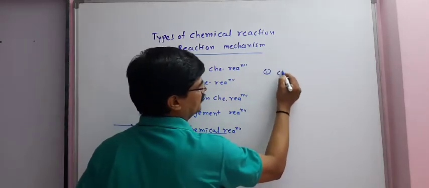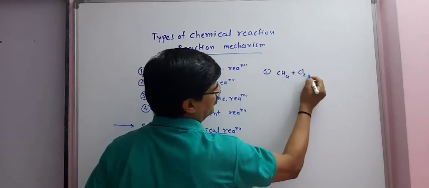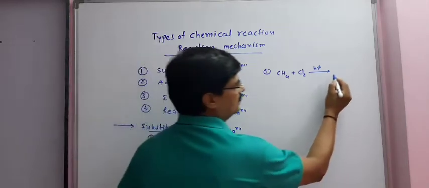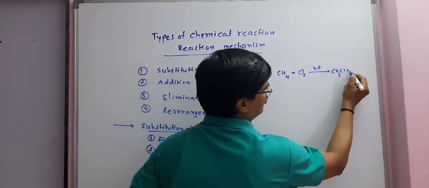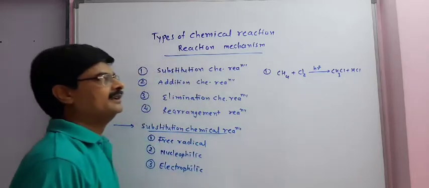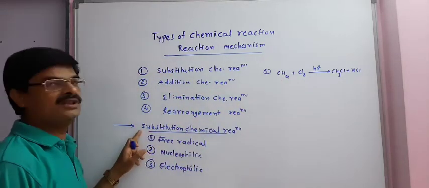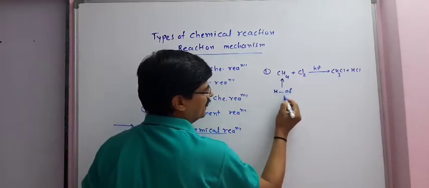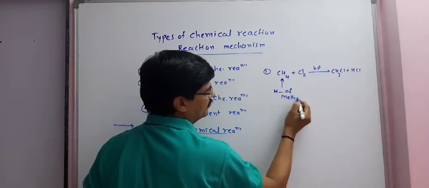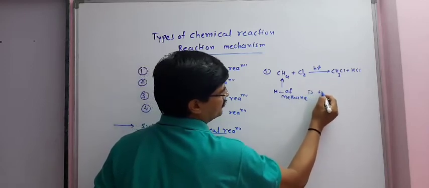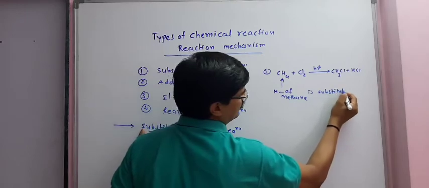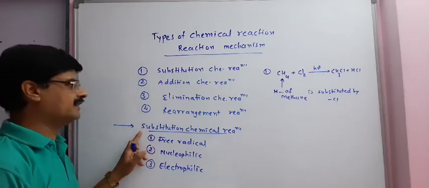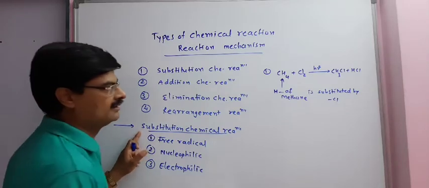First example, methane with chlorine in presence of sunlight gives CH3Cl and HCl is liberated. This is the example of substitution chemical reaction because hydrogen of methane, H atom of methane, is substituted by chlorine atom, and that is why the reaction is substitution chemical reaction.